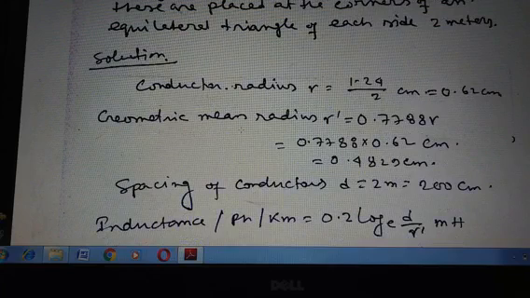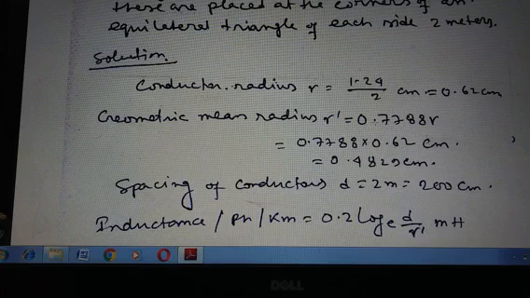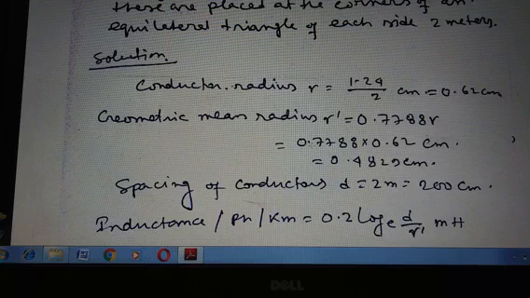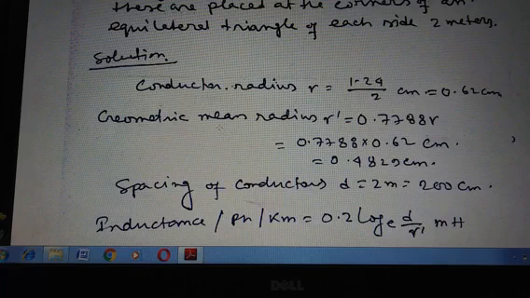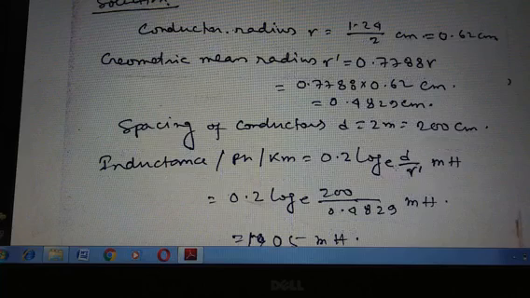Now the geometric mean radius r' equals 0.7788 r, and this value we can already consider. So r' equals 0.7788 × 0.62 centimeter, where 0.62 is the value of r, so the geometric mean radius r' equals 0.4829 centimeter.